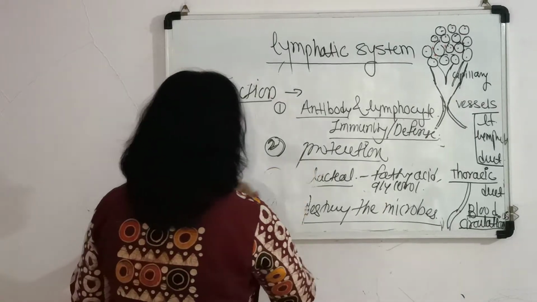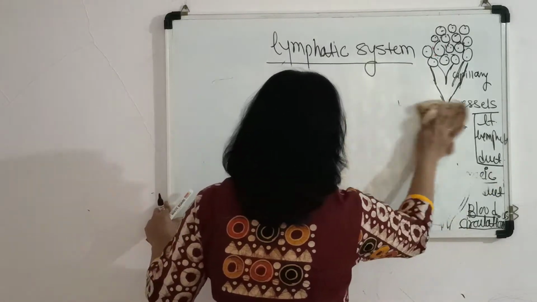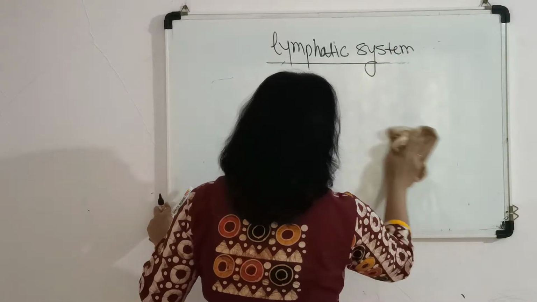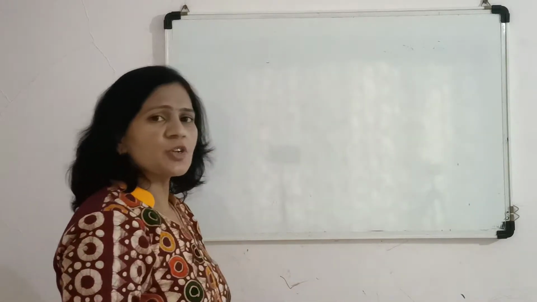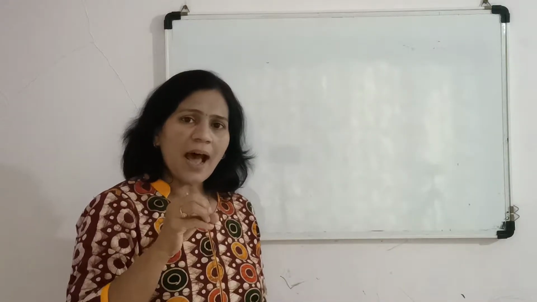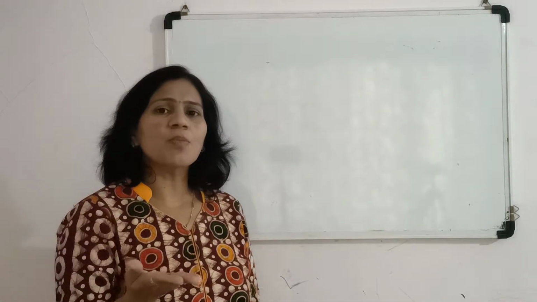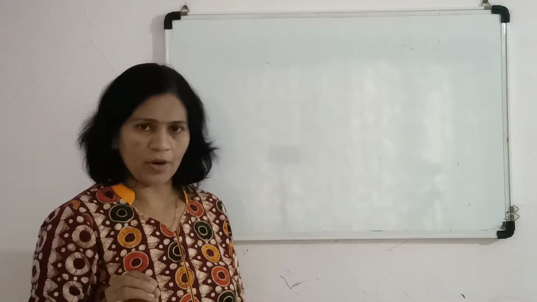Then in this topic of body fluid and circulation, the study of blood was done initially, as it is the first and most important, with a large amount of about 5 liters, the major body fluid present in our body.